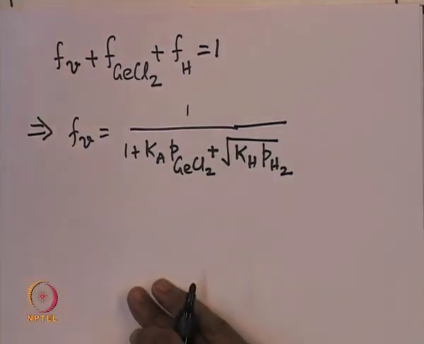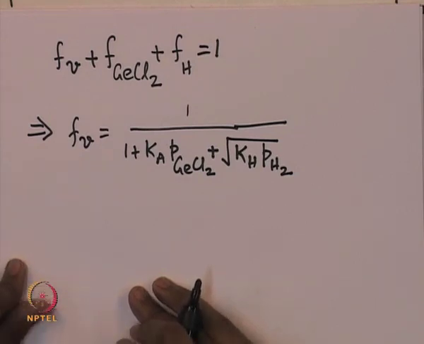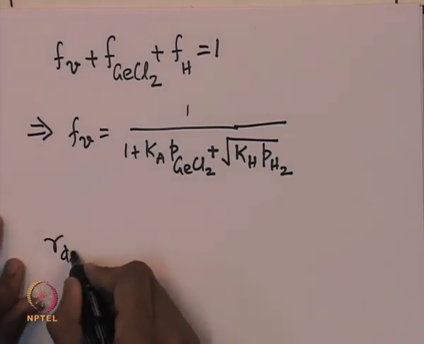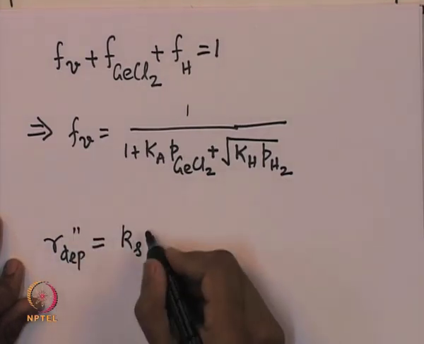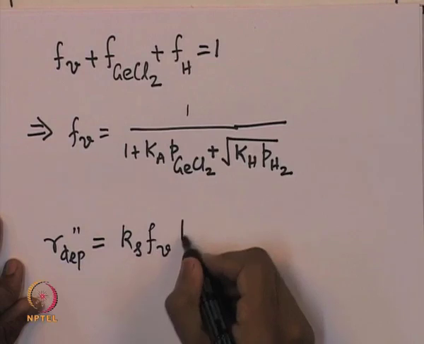So now we can plug all these expressions into the rate of deposition. So the rate of deposition is now given by Ks into Fv into Ka.